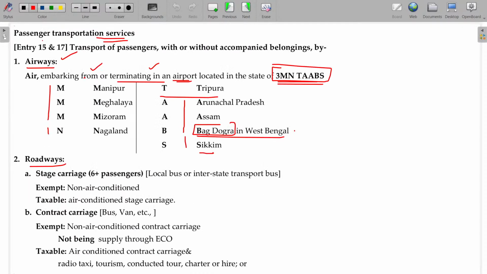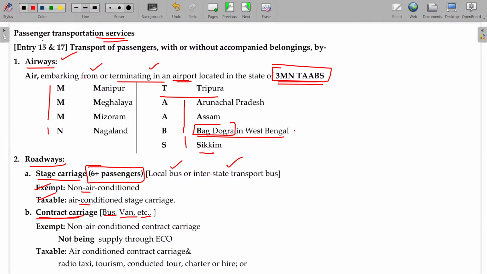In case of roadways, stage carriage carrying more than 6 passengers, including local bus and interstate transport bus: air conditioned is taxable, non-air conditioned is exempted. Contract carriages, like bus and van, etc. We organized a program in Kodaikanal, a day trip, where we went and returned in a single day. We contracted a bus or van for the day only, right?